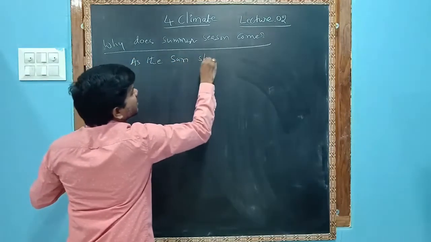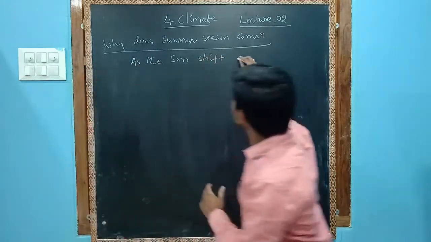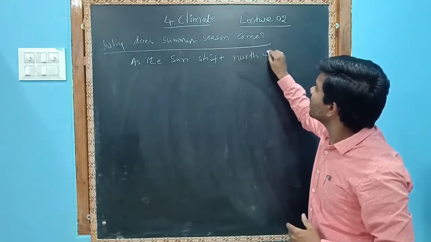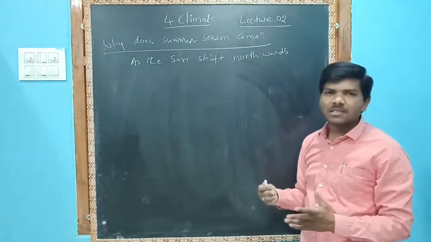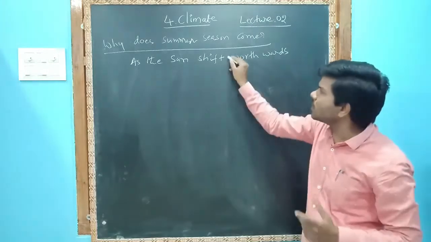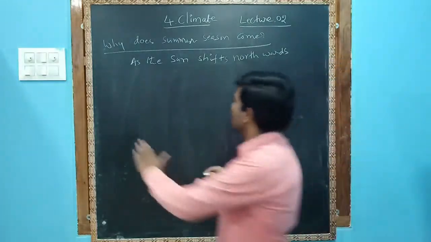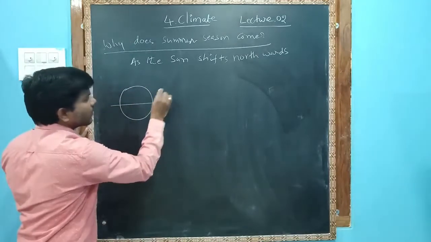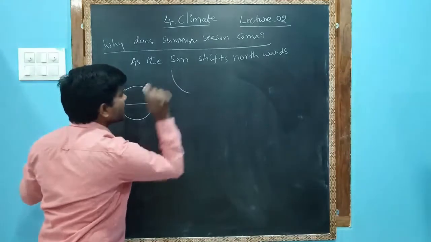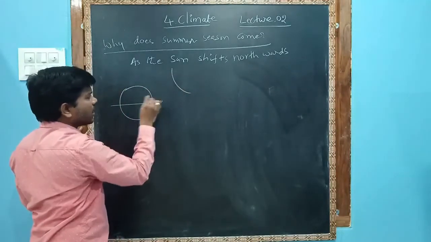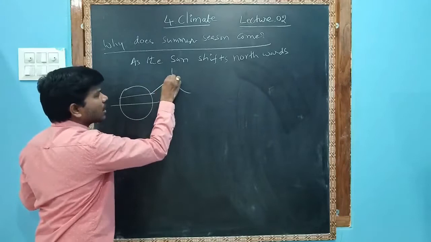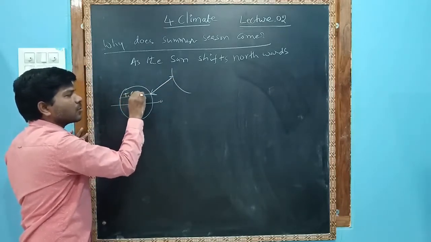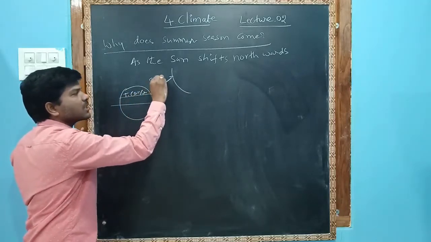Sun shifts northwards. Sir, what is this? Does the sun really shift northwards? Yes, the sun shifts northwards. Example, this is Earth. The sun is usually in this position, so that the sun's rays fall completely on the Tropic of Cancer. This is called summer.